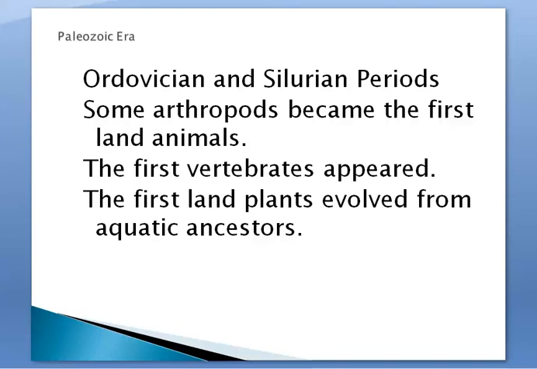Things like insects became the first animals to live on land. And then our first vertebrates appeared. So these are animals that have a backbone. They're the first ones to appear, and they came in the Ordovician and Silurian periods. And then also our first land plants evolved from aquatic ancestors. So up to this point, we didn't have any plants living on land until our Ordovician and Silurian periods came along, and these were the major characteristics at this time.